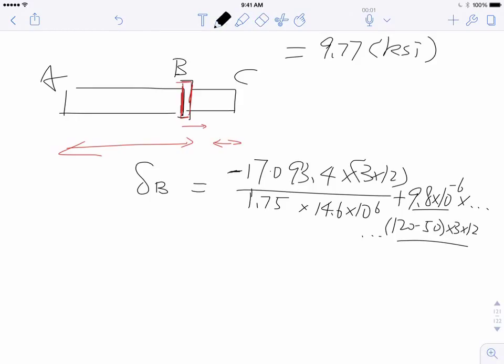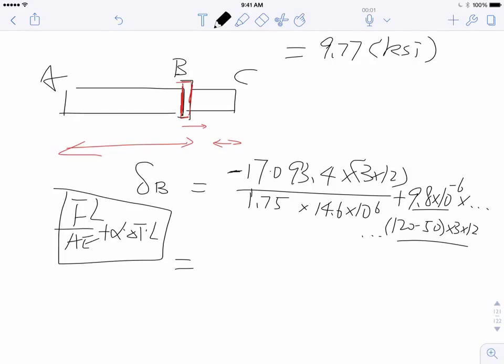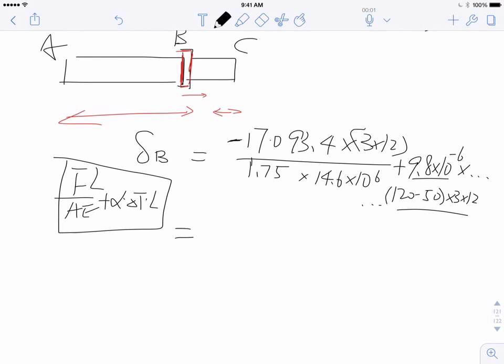So delta B, let's calculate that out. That is nothing but FL divided by AE plus alpha delta T times L. Nothing fancy, but I'm sure you already know, just in case, I write it here. Then plug your number in: 0.611 times 10 to the minus 3 inch.